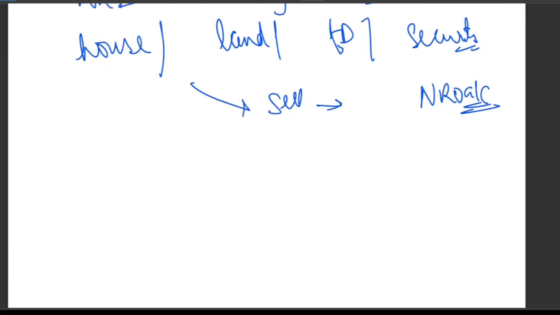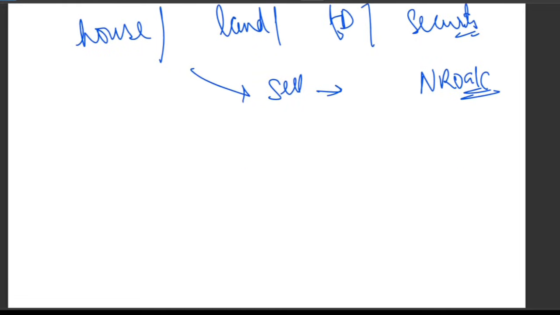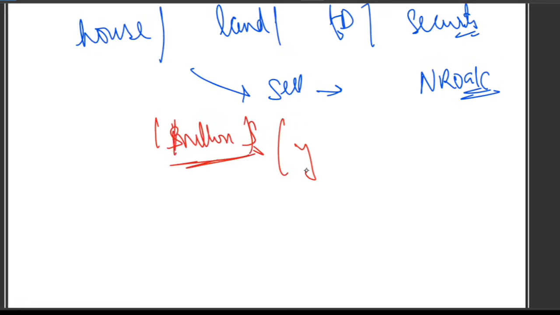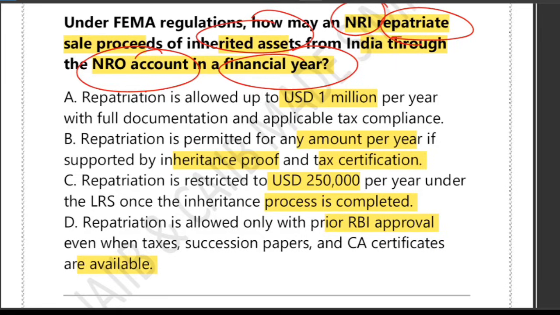So under the FEMA rules 2016, an NRI or OCI can repatriate up to a maximum of how much? The maximum limit is $1 million per financial year from the NRO account or from the sale of inherited asset without prior RBI approval, and all the documents and tax compliance must be completed. So he must submit the proof of inheritance, proof of tax payment, and CA certificate. See, what are the things you have to submit? You have to submit the proof of inheritance. So the correct answer to this question is option A.